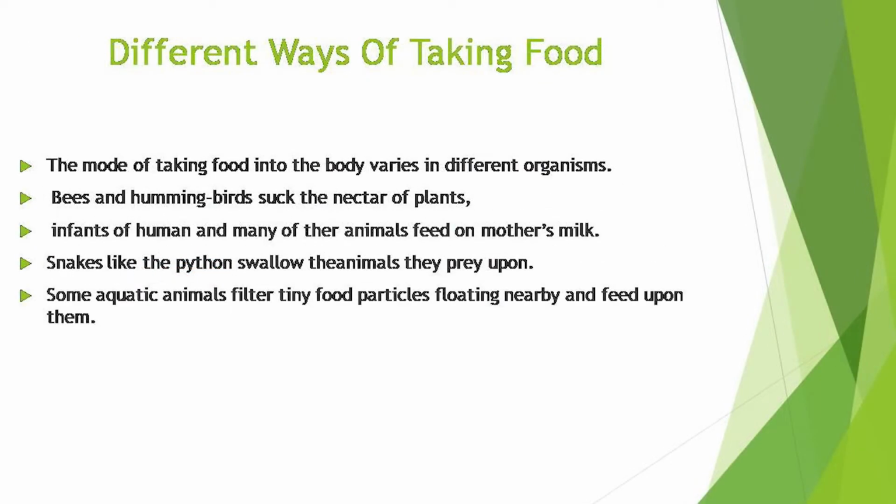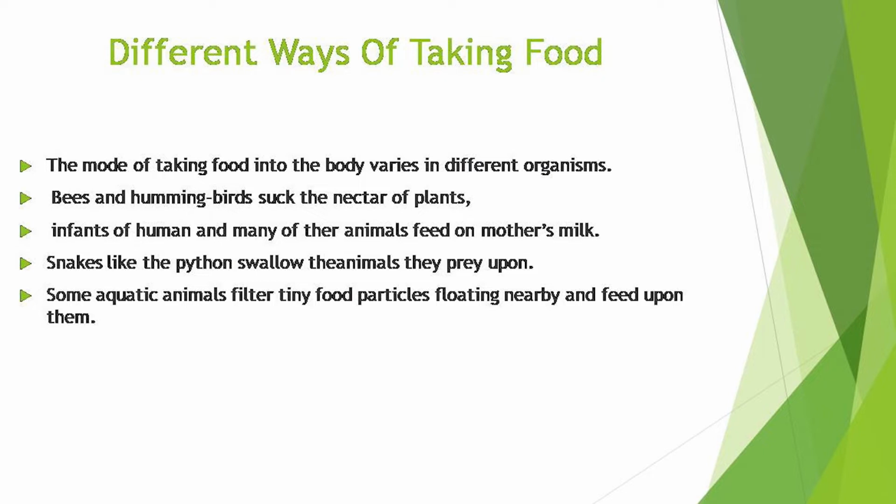Now, the second topic is different ways of taking food. In this topic, we will discuss how different types of organisms take their food by different methods. The mode of taking food into the body varies in different organisms, like bees and hummingbirds suck the nectar of plants. Infants of humans and many other animals feed on mother's milk.